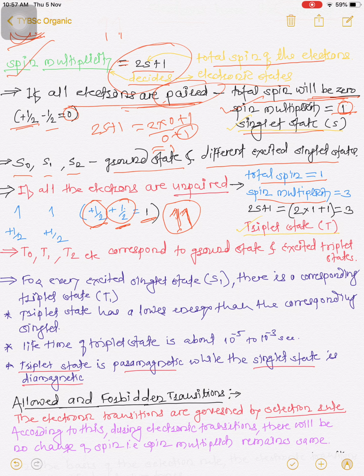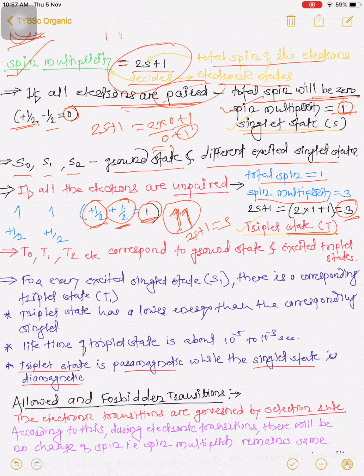For the spin multiplicity 2s plus 1, put s equal to 1: 2 into 1 is 2, plus 1, the total is 3. So the spin multiplicity of unpaired electrons is 3. What does it indicate? It indicates that it is a triplet state.